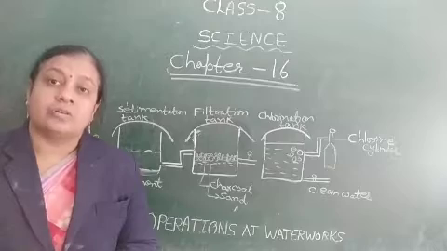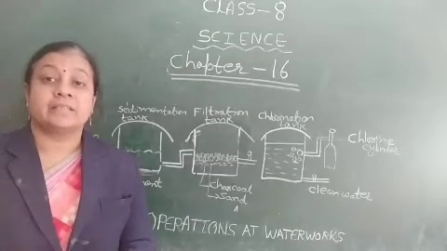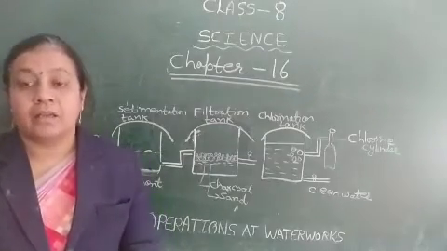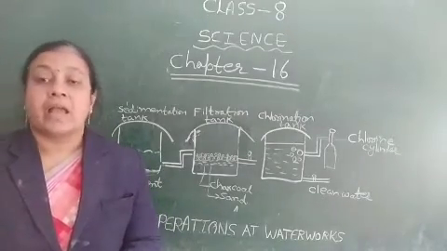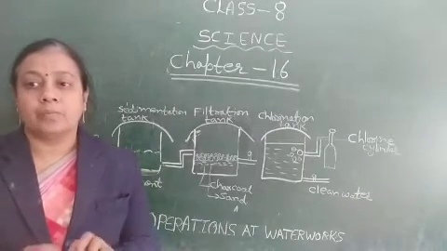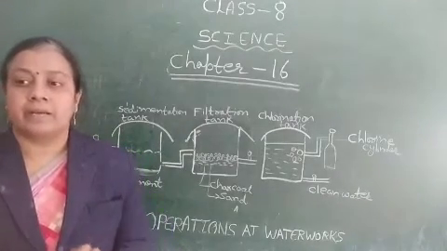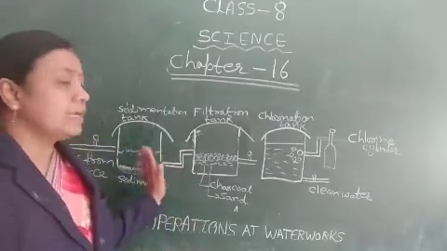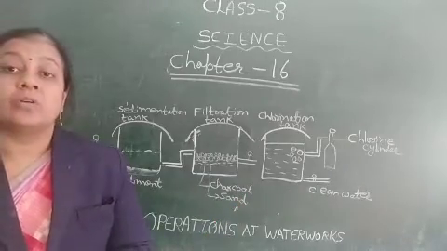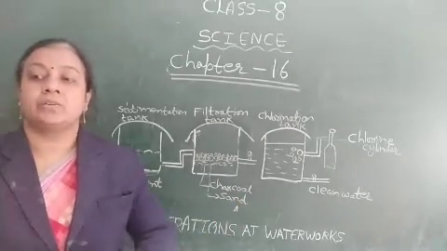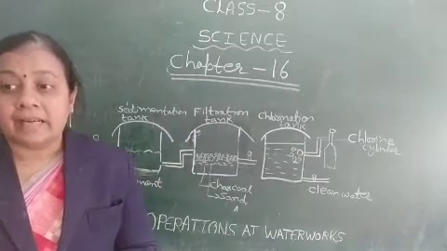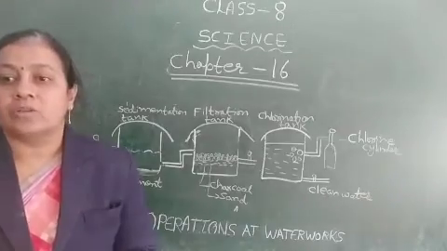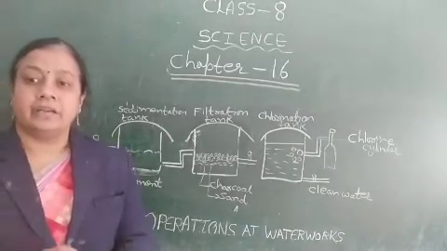The addition of potash alum, chemically potassium sulfate and aluminium sulfate with 24 water molecules, helps the suspended particles to settle down quickly. The solids settled at the bottom of the tank are called the sediment. That's why this tank is also called a sedimentation tank.